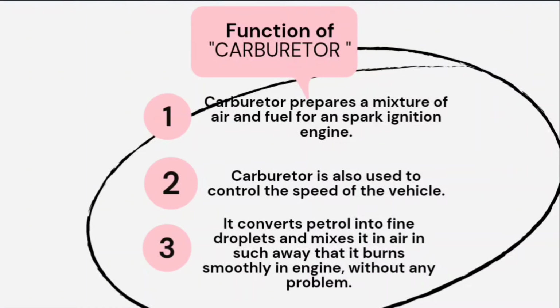The function of the carburetor is to prepare a mixture of air and fuel for a spark ignition engine. The carburetor is also used to control the speed of the vehicle by controlling the air and fuel mixture. It converts petrol into fine droplets and mixes it in air in such a way that it burns smoothly in the engine without any problem.